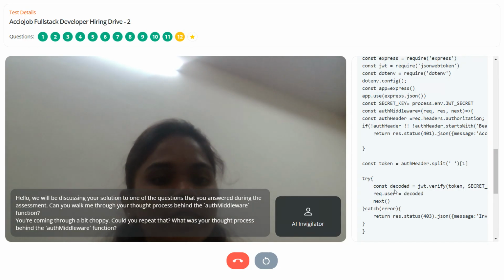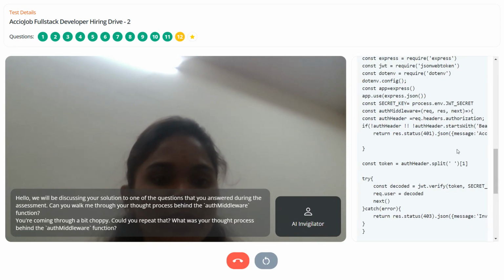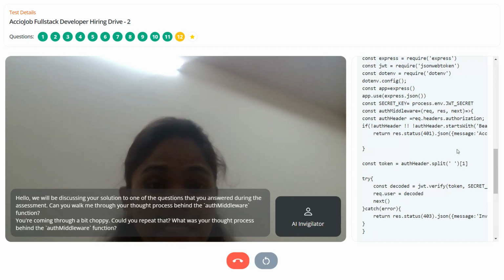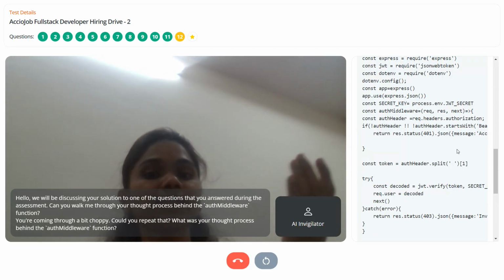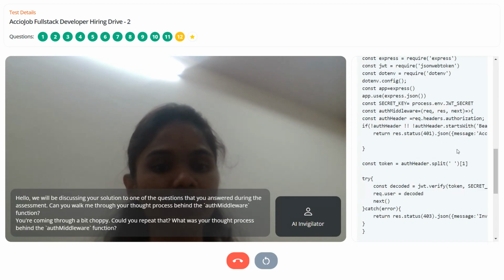So if the auth header starts with the bearer, otherwise it will show access denied, no token provided. This means if the auth header starting with bearer does not exist in the code, then it will show no token provided.